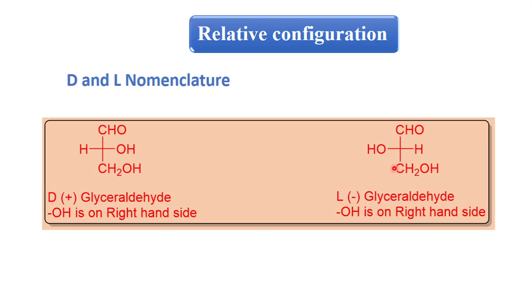Now look at this second structure. Here the OH group is present on the left hand side, and this is called L-glyceraldehyde. L for left hand, and you have to consider D for right hand. So in D and L nomenclature, you just have to see the structure: if the OH group is present on the right hand side, that is a D compound, and if the OH group is on the left hand side, that is an L compound.